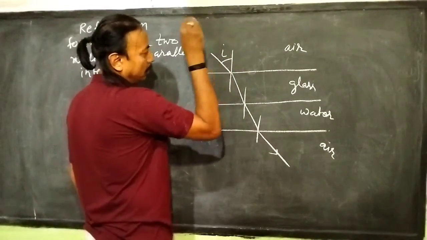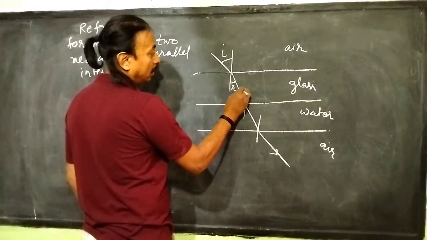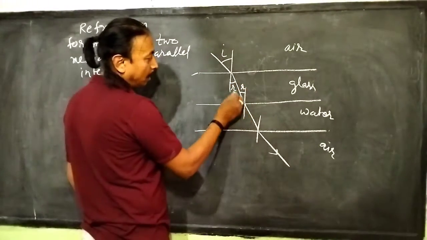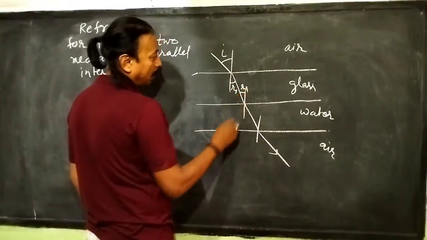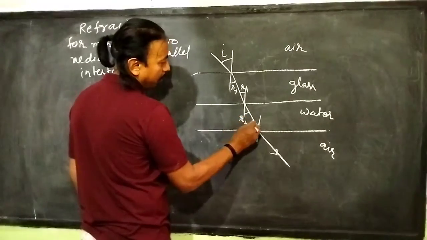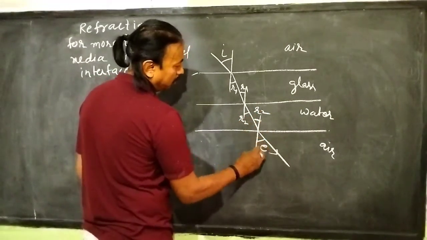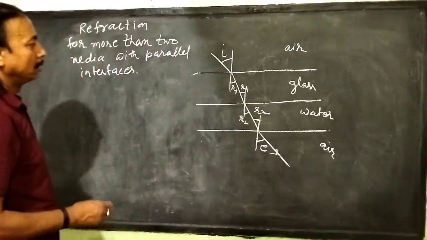This is I, incident ray, angle of incidence. Here is also R, so we will use R1, and this is R2, and this is E, angle of emergent.